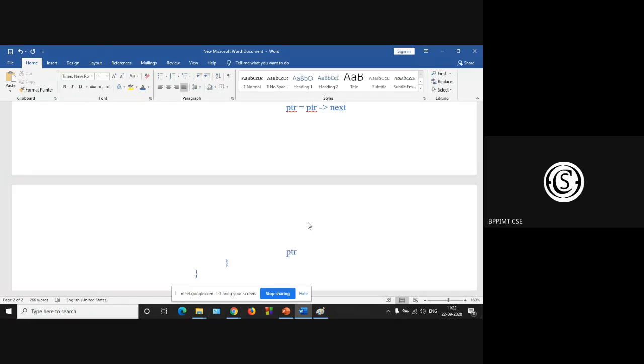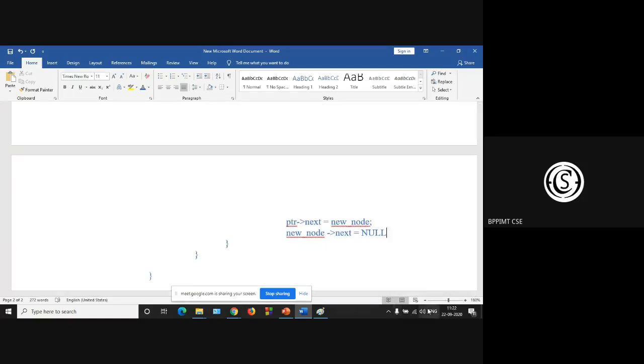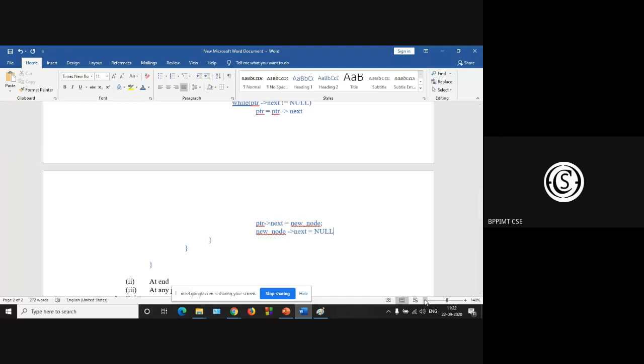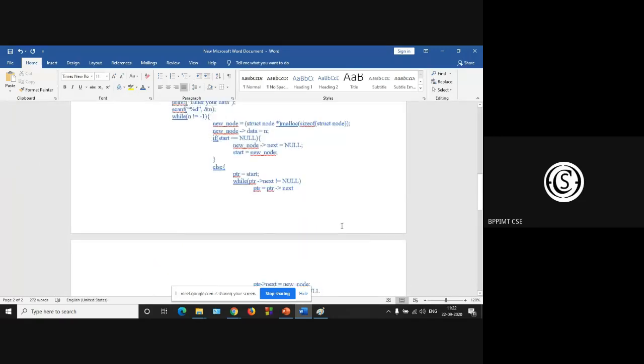So ptr next is the new node. At the same time, as your new node is the last node, new node next is null. Is it clear up to this? Is it clear to you?